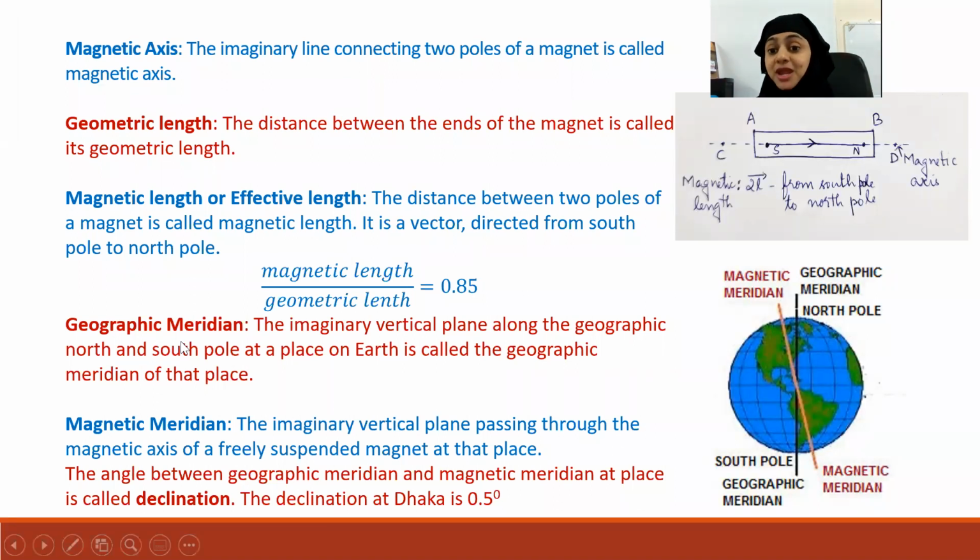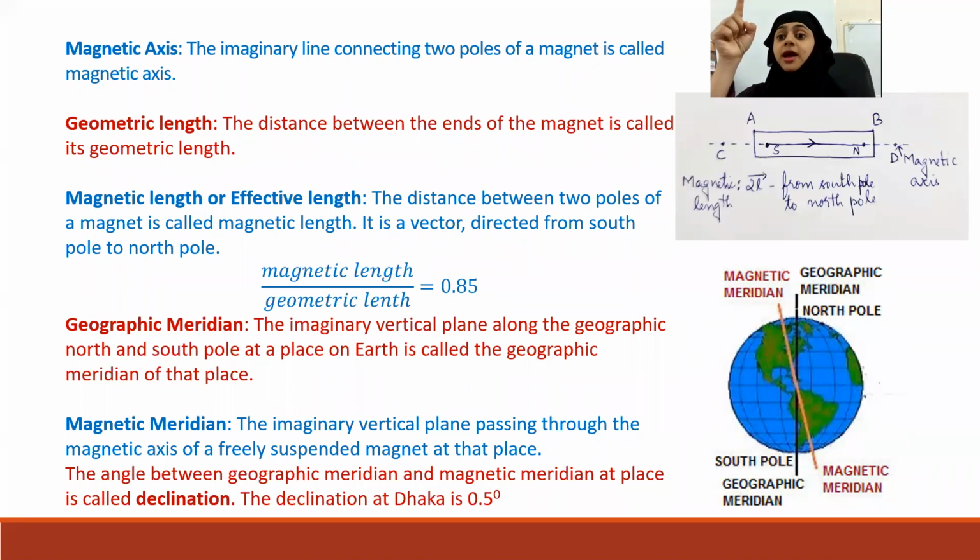But these are meridians. Meridians are not lines. It is a plane. So if you take a different point on the surface of Earth, the plane will be slightly different. All those planes can pass through the center of Earth, through the axis. Is that clear now? Yes, teacher. So meridian and axis are different.